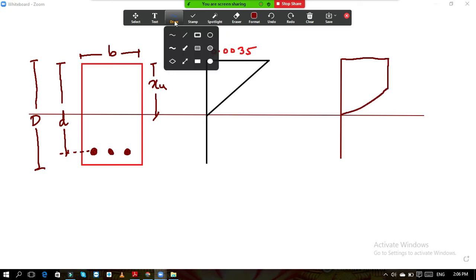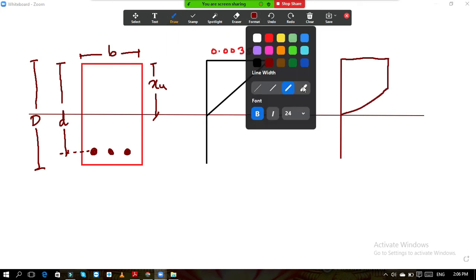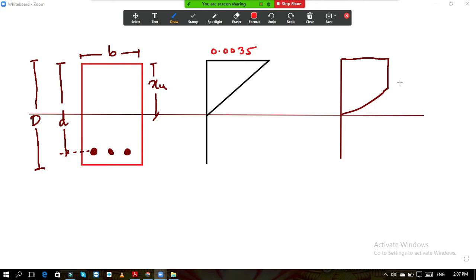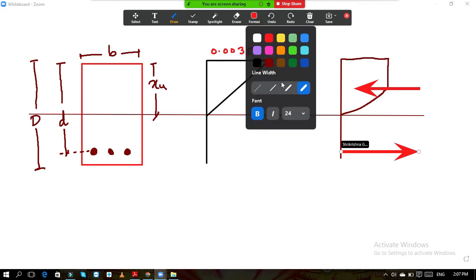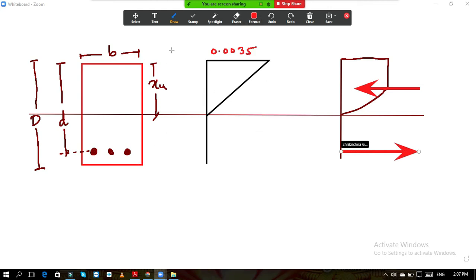The compressive force is acting at this level, and the tensile force is acting at this level. Up to this point it is clear to you.